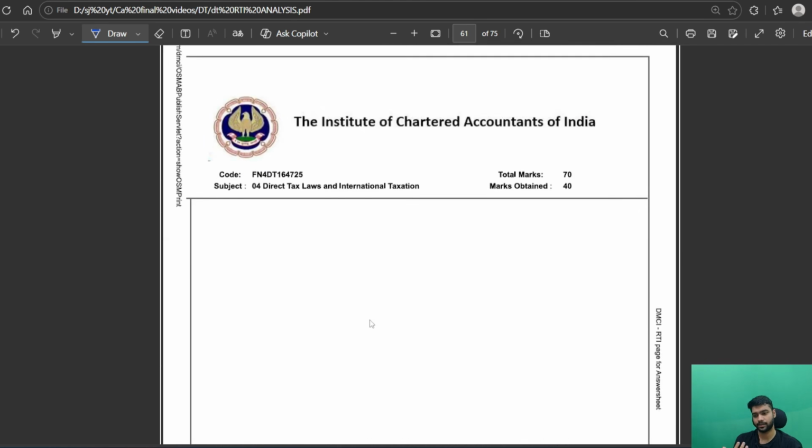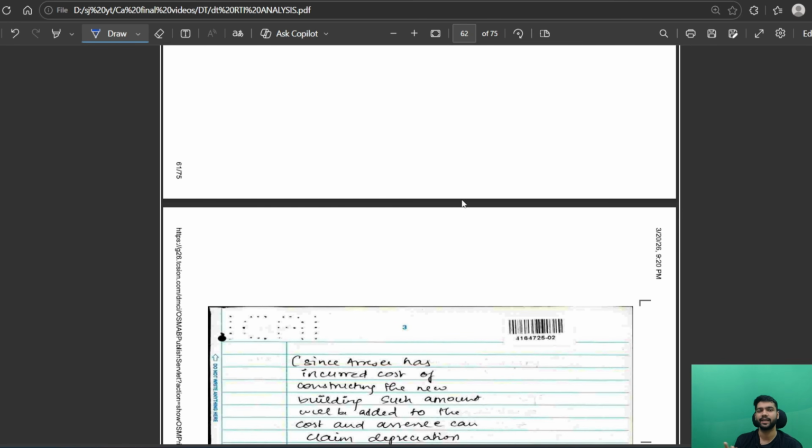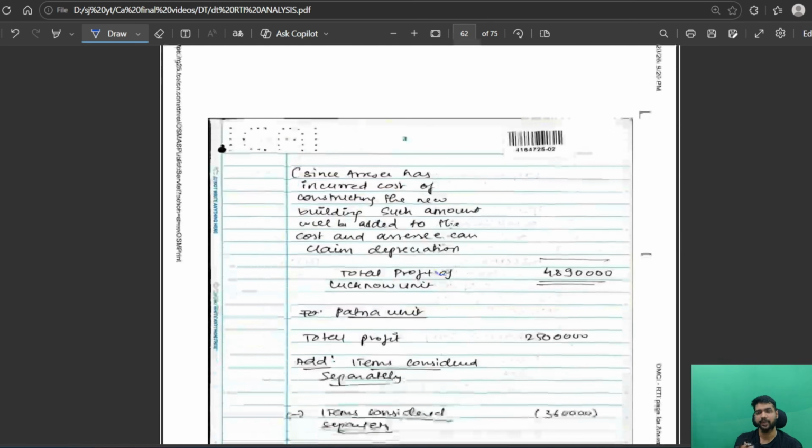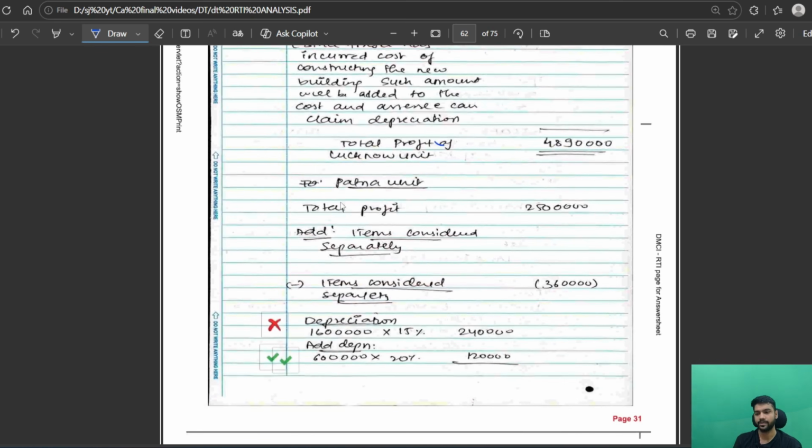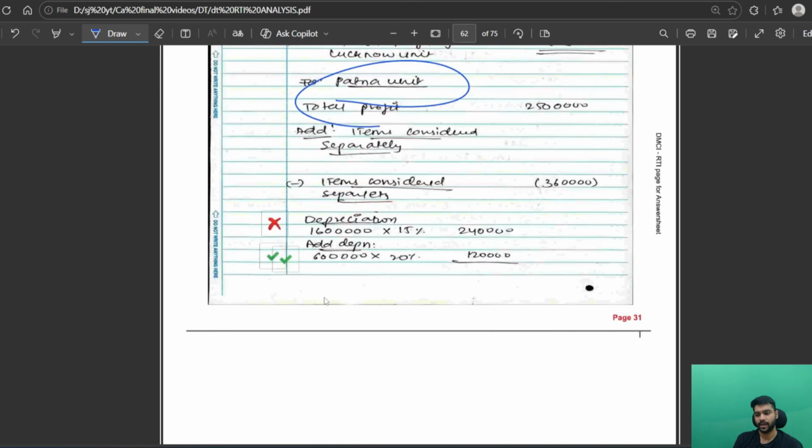And then the third thing is, in this question there were two entities, two businesses, but still you have to calculate the depreciation in a single P&L. I made a mistake of writing Patna unit as well and calculated depreciation. Still ICAI gave me marks for the correct answer, but this was incorrect because it should be included in the block, then the sale should have been deducted.